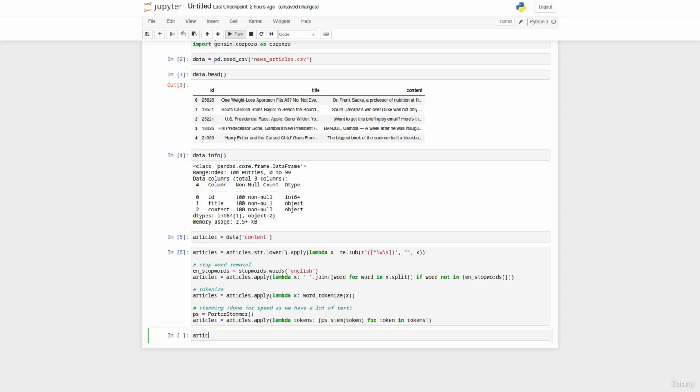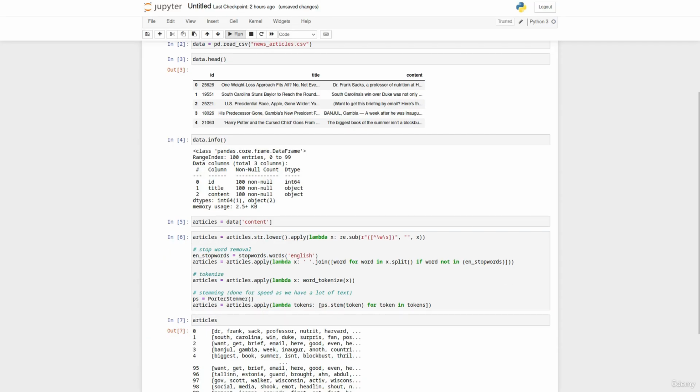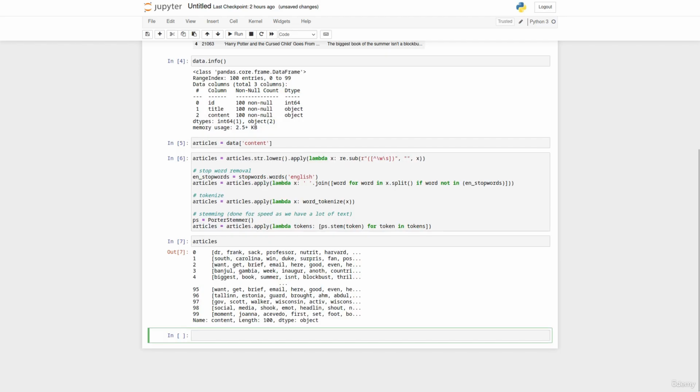We can then print out the articles to see what they look like. So you can see we've got 100 different items. Each item is one of the articles that's been tokenized and cleaned up.